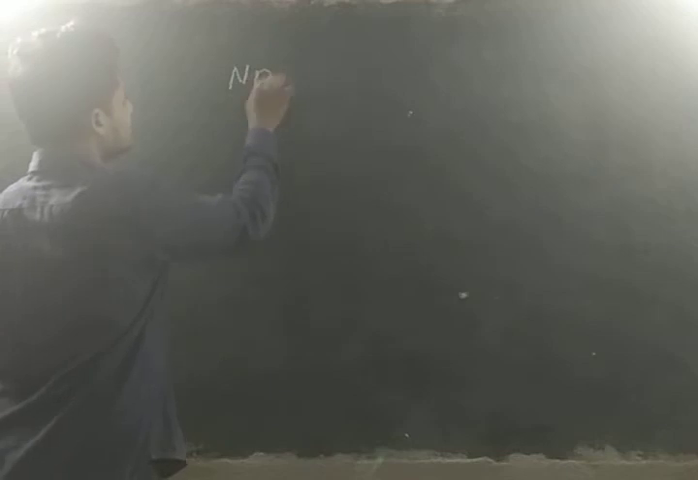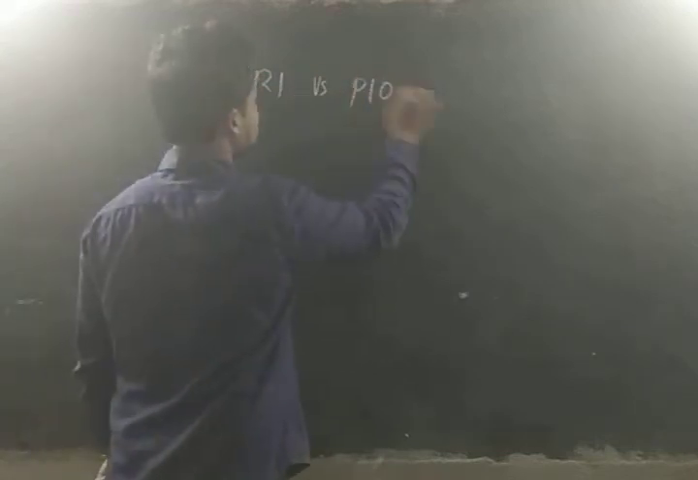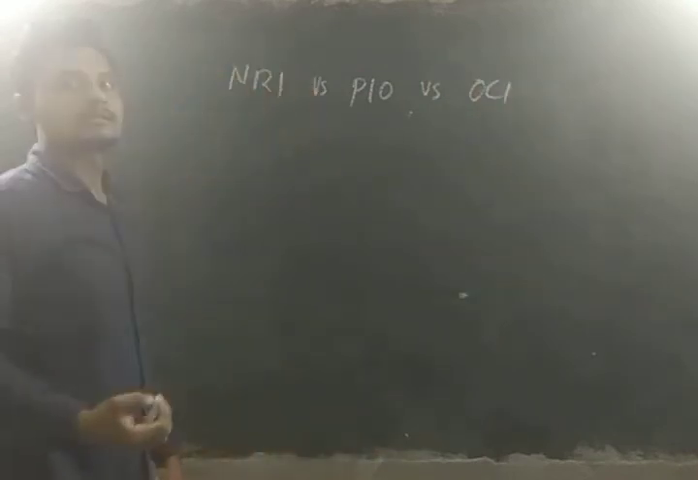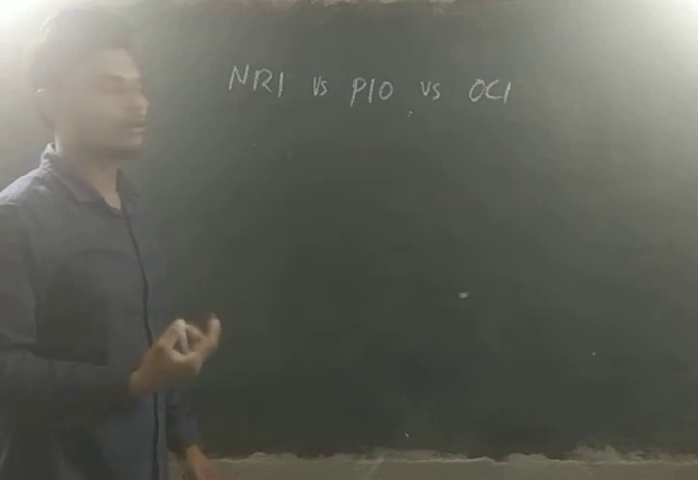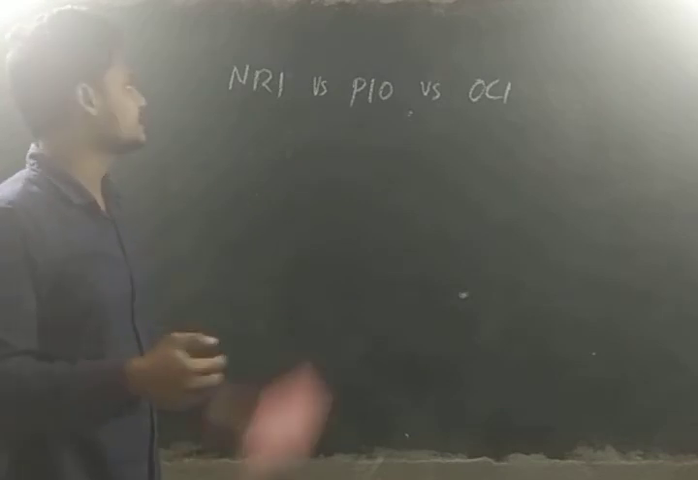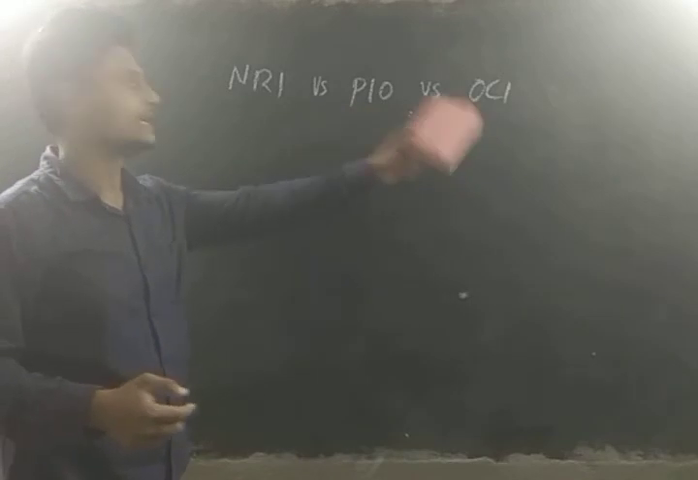So the topic for discussion is NRI, PIO, OCI. These are the important concepts you should know. So, whom do we treat as an NRI, who is a PIO, who is an OCI.